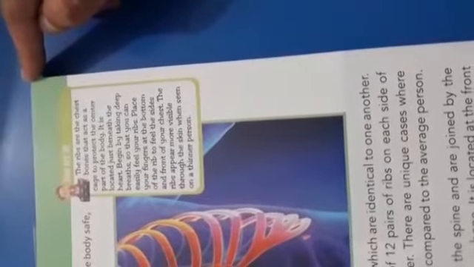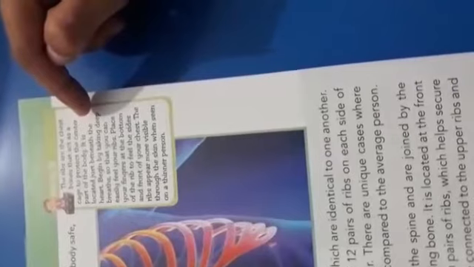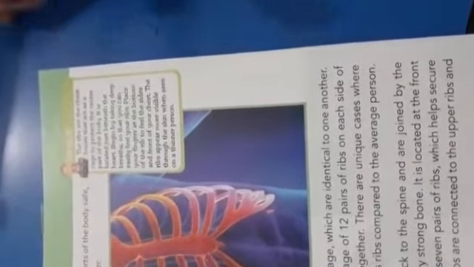Look over here. There is a tidbit over here. The ribs are the chest bone that acts as a cage to protect the center of the body. It is located just beneath the heart. Begin by taking deep breaths so you can easily feel your ribs. Place your fingers at the bottom of the ribs to feel the side and the front of your chest. The ribs appear more visible through the skin when seen on a thinner person. So, ribs are the bones that act as a cage, that act as a protector for the lungs and heart.